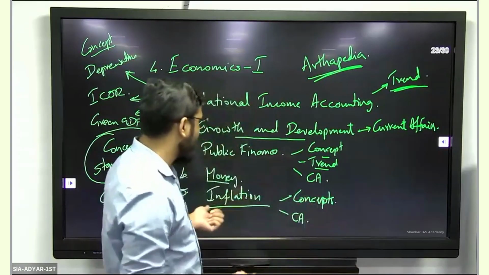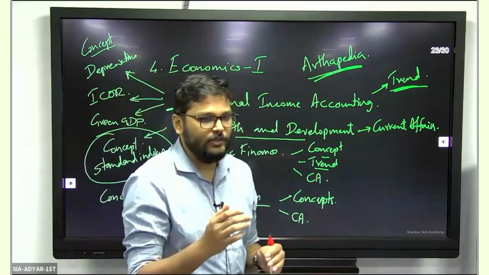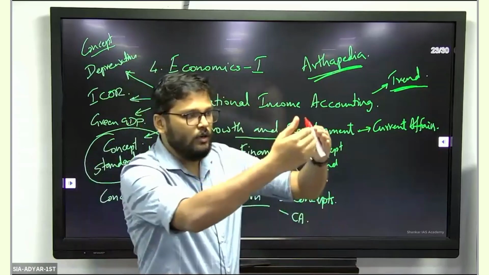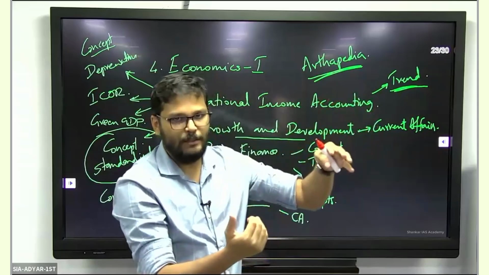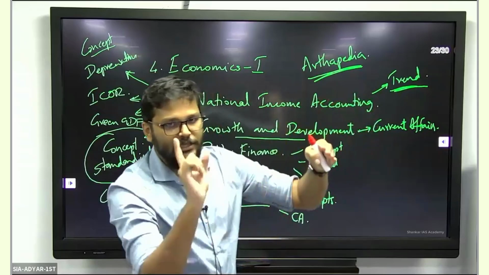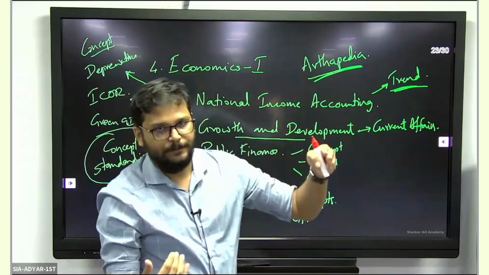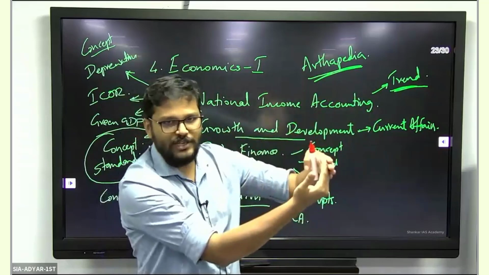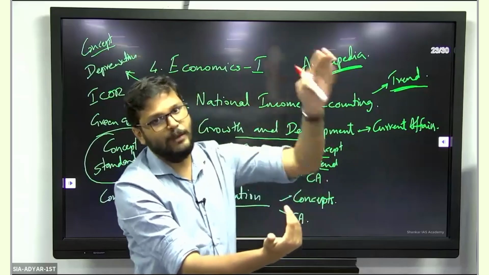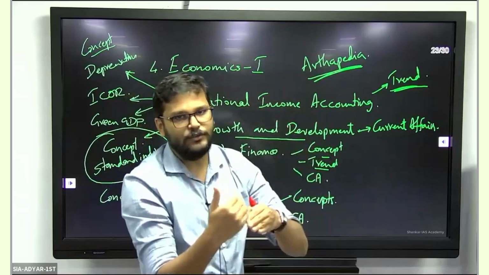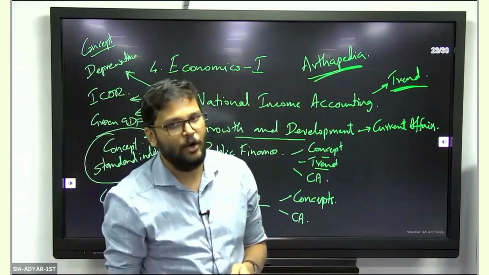And one very key point to remember in inflation is, while answering a question, some action is taken, some effect happens, right? Stop the effect at the first level. Don't think what will happen after this effect. Now what happens is, some action is taken by the RBI, some effect will happen. As a result of that effect, some other effect will happen. As a result of that, some other effect will happen. All these are not compulsions. They may happen, they may not happen.